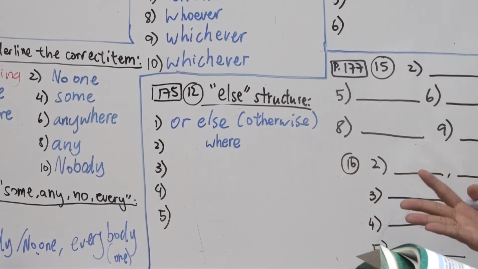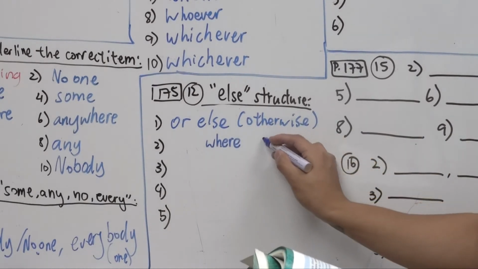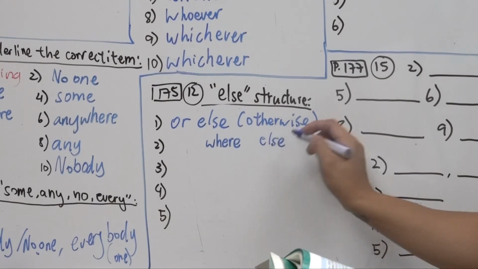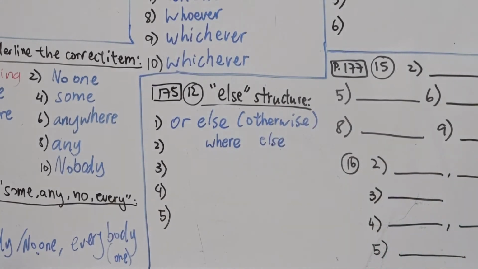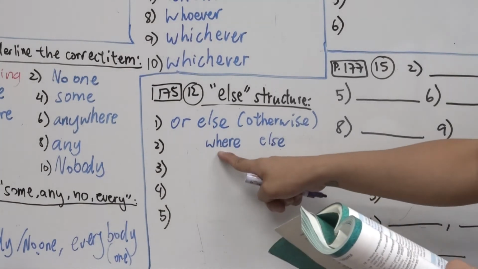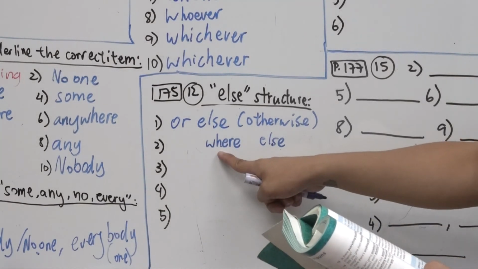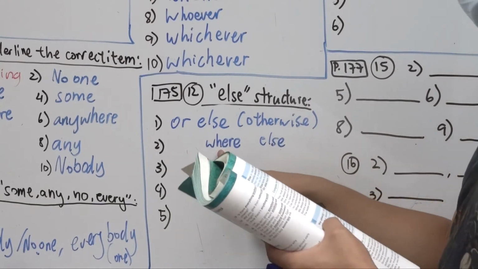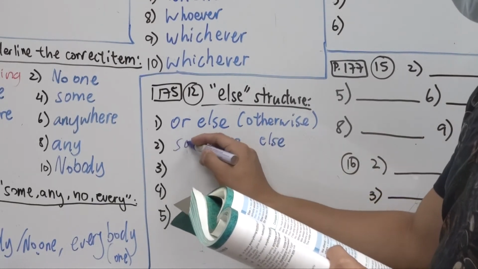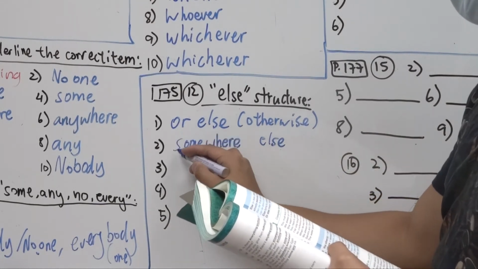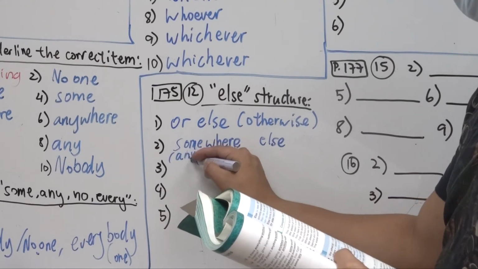And then you're asking the question, right? So we can put else here. Now pay attention to the place, right? We're talking about a restaurant, wanting to eat somewhere else, right? So it's somewhere. Or you can also say anywhere else, right?